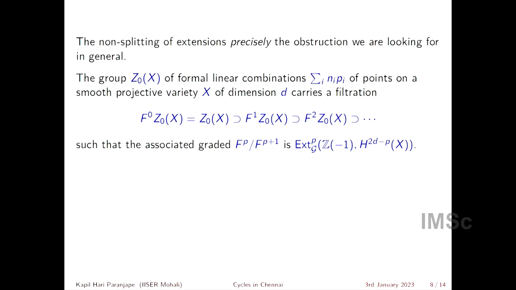So the group of formal linear combinations of points on a smooth projective variety then carries a certain filtration, and this filtration has the property that the associated gradients are, so we had Ext1, but in fact in this Nori's category of motives, we expect and we can show various Ext groups exist. So there's Ext1, Ext2, Ext3 and so on.